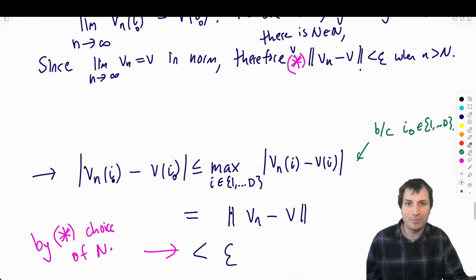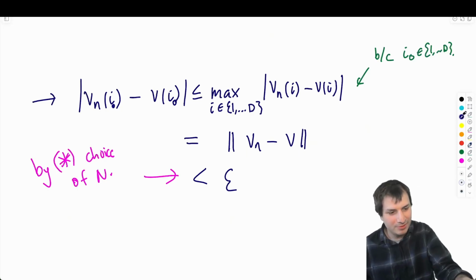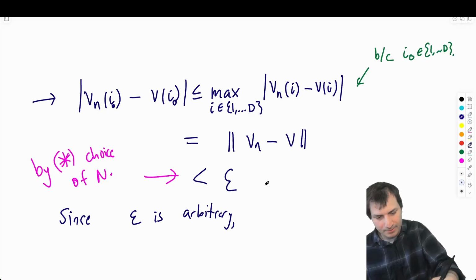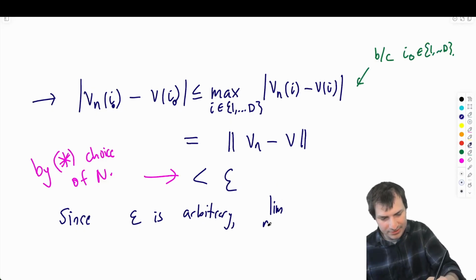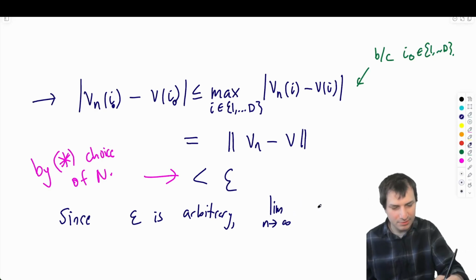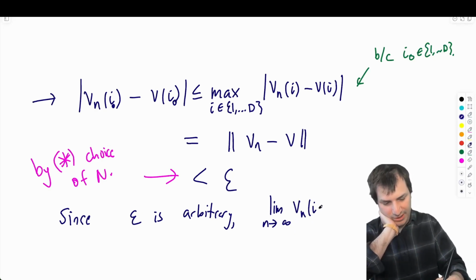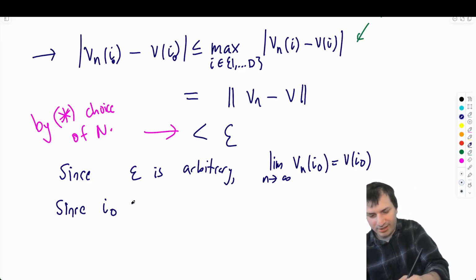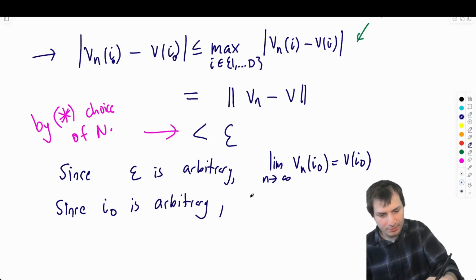Maybe to wrap it up, you say since epsilon is arbitrary, the limit as n goes to infinity of vn of I0 equals v of I0, and then you say since I0 is arbitrary, we have pointwise convergence.